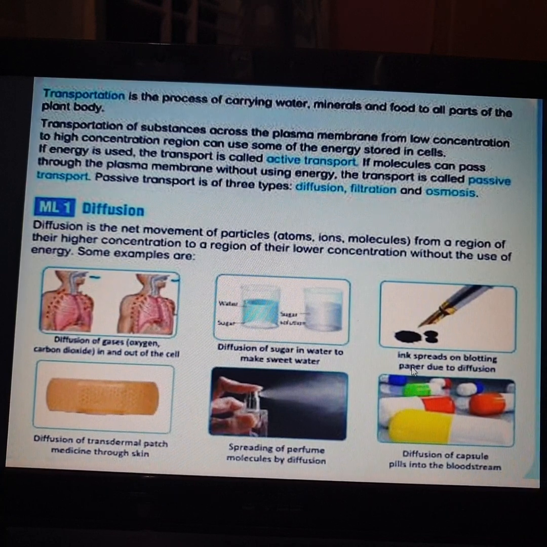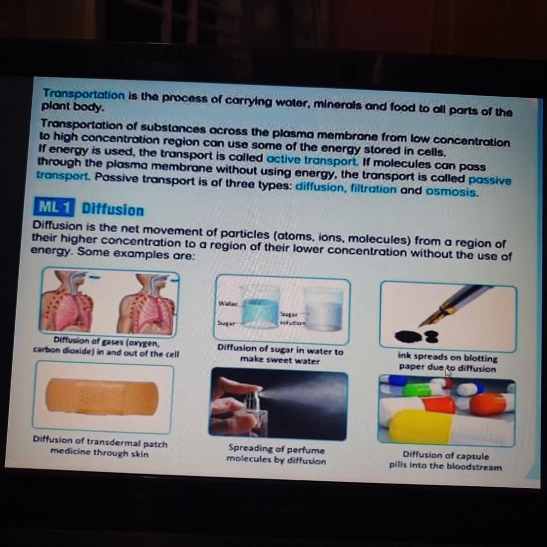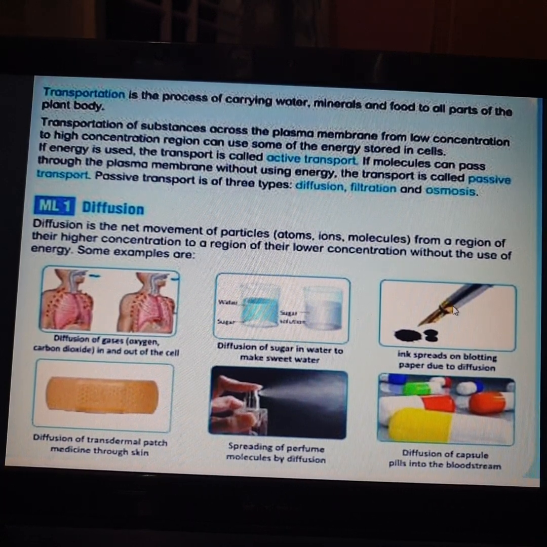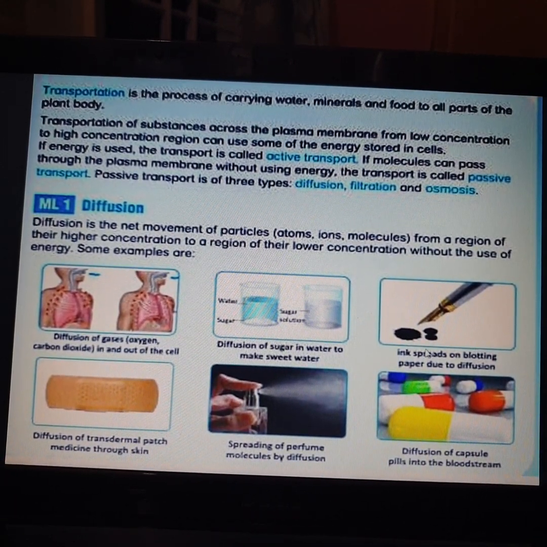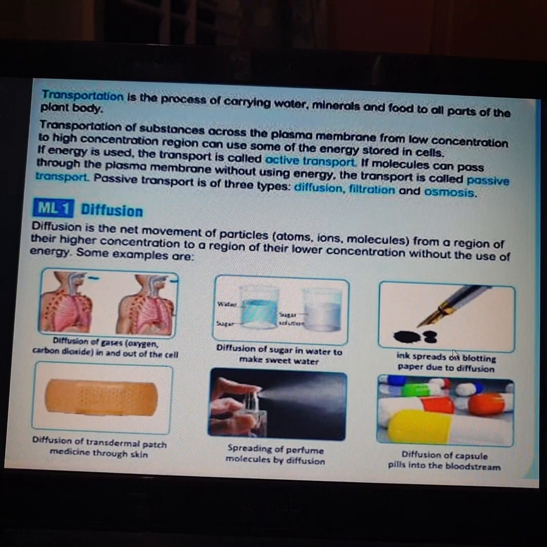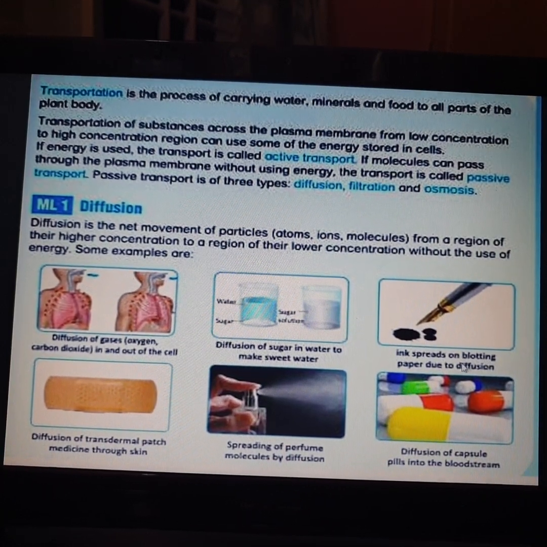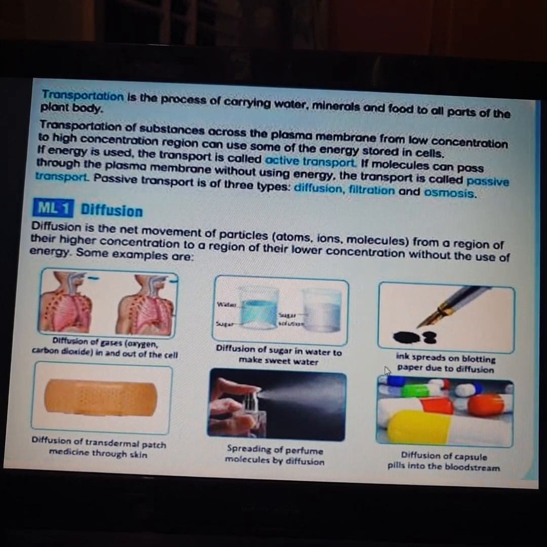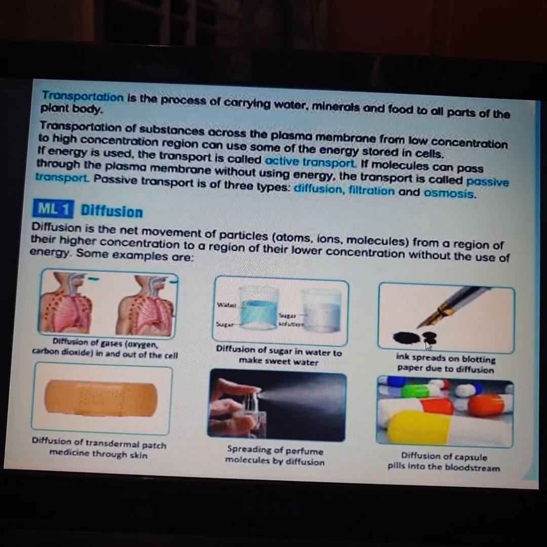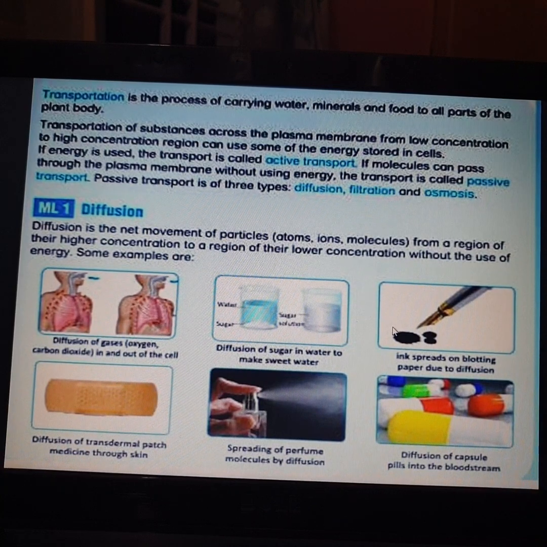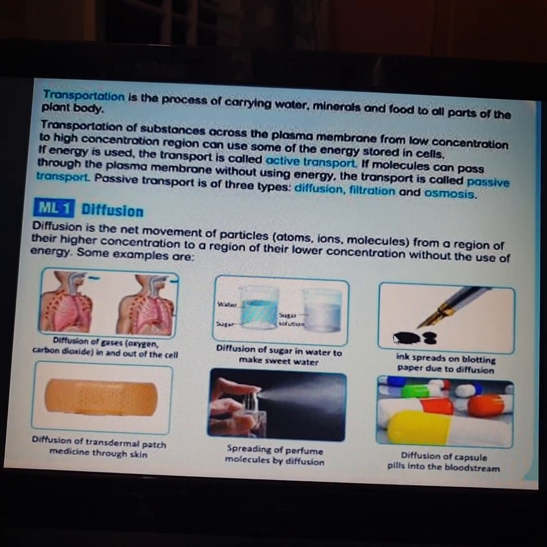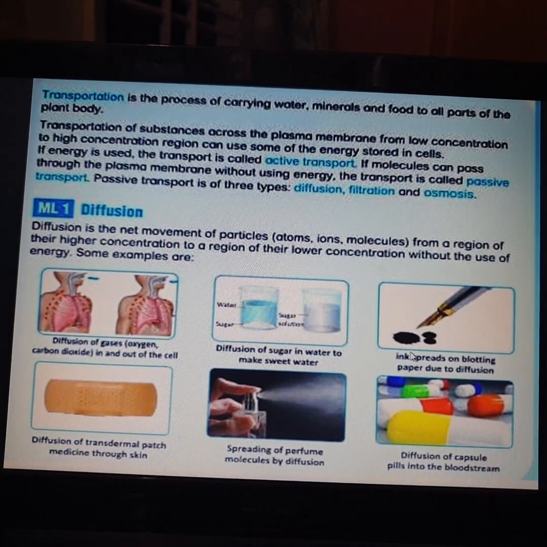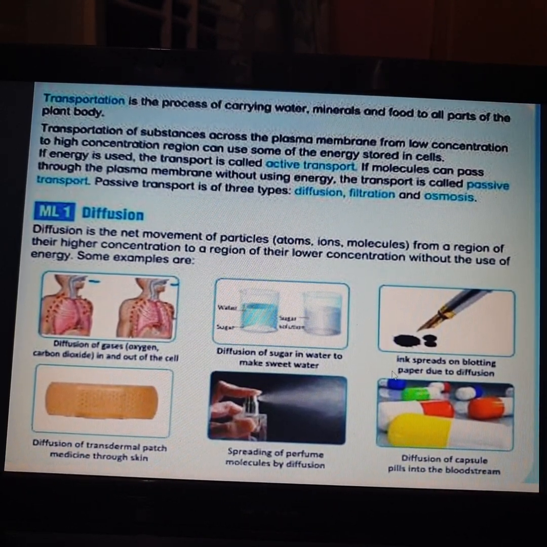Third, ink spreads on blotting paper due to diffusion. When you take ink and a blotting paper, or instead of blotting paper you can use some other paper, like tissue paper, and drop a small amount of ink, the ink will spread. For spreading of the ink, the paper does not require any energy. So this is also due to diffusion.